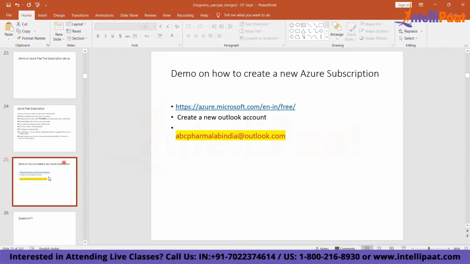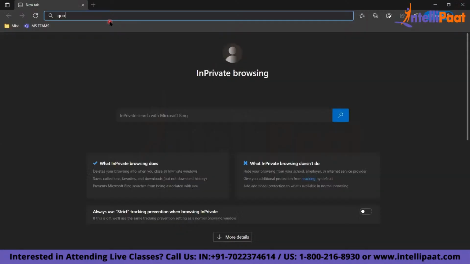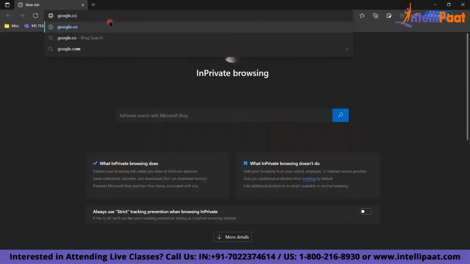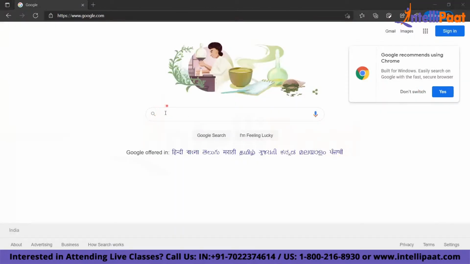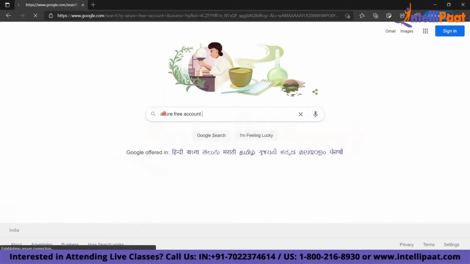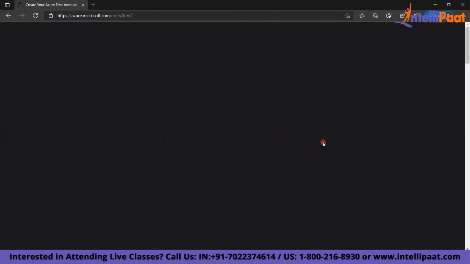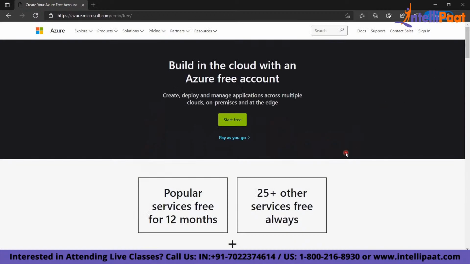So let us go ahead and see how we create an Azure subscription account. I'm going to create one account. I'll go to google.com and type Azure free account. When you type Azure free account, you will see the built-in Azure free account option. Click on it, and from here you need to click on start free.